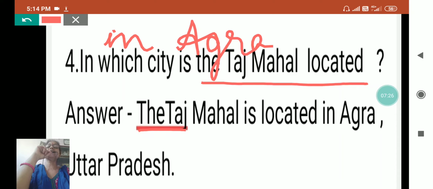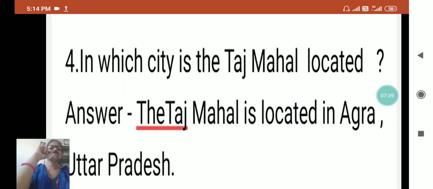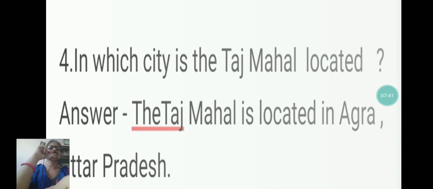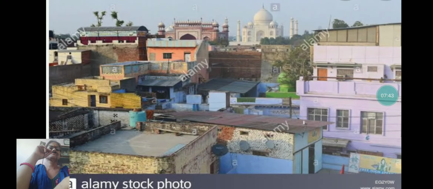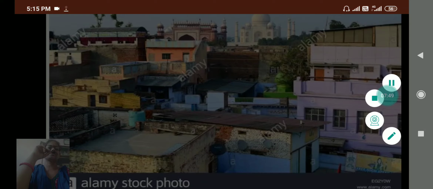Agra is in Uttar Pradesh. It is our neighboring state, just beside Bihar. See the picture of Agra. Here you can see the Taj Mahal also.